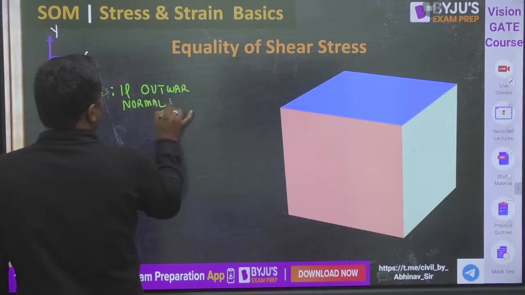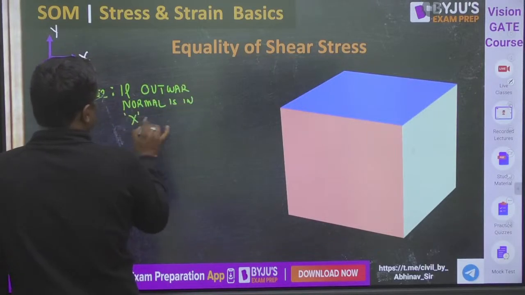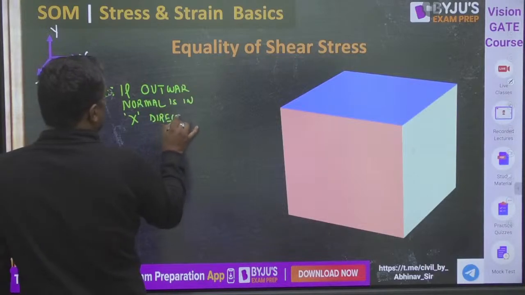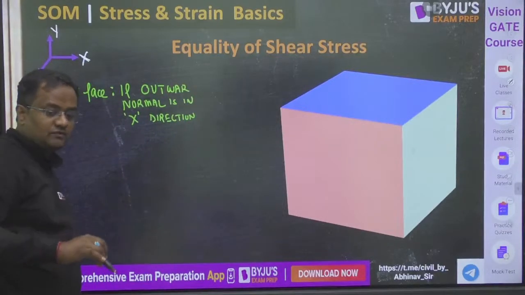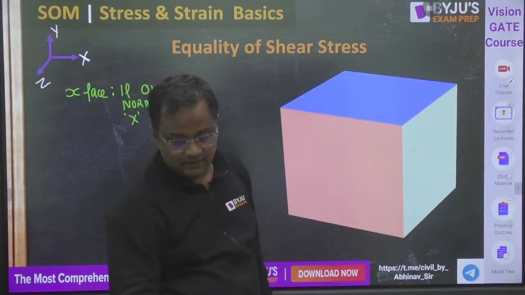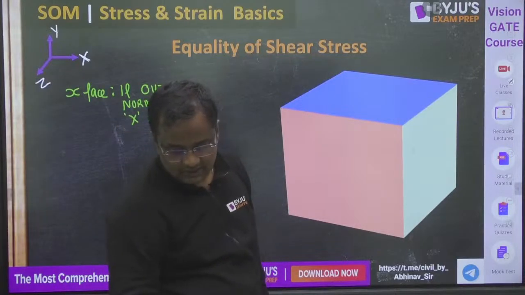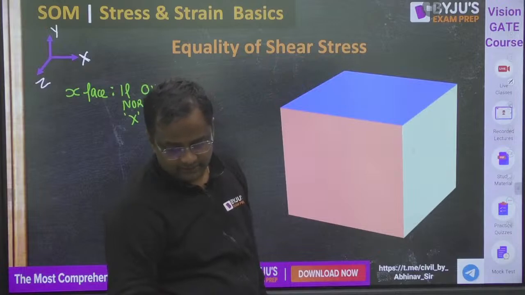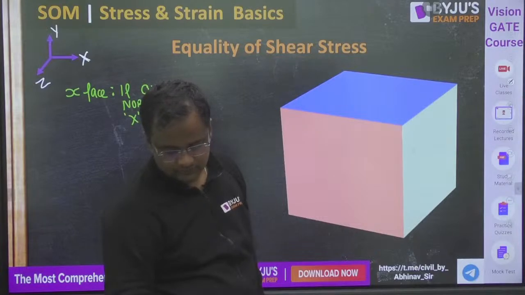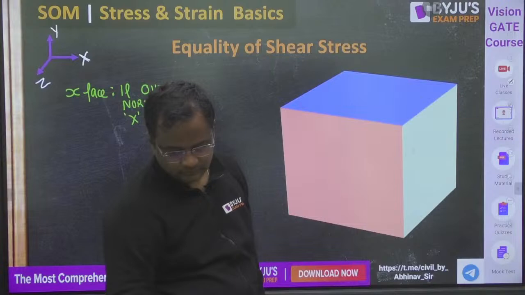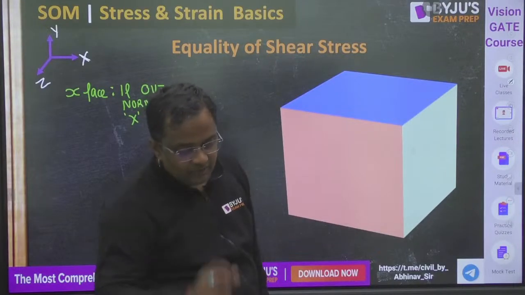Similarly, any face will be y face if outward normal is in y direction, and z face if outward normal is in z direction. Got it, everyone? Any doubt?